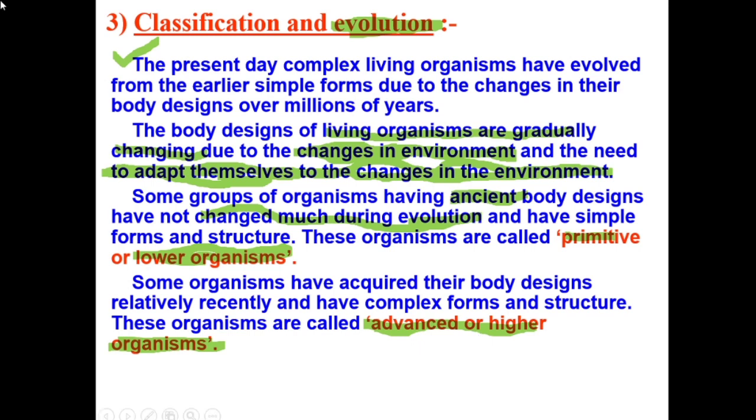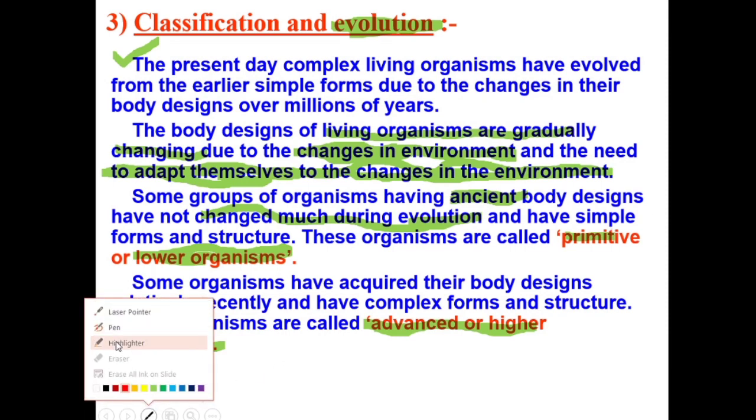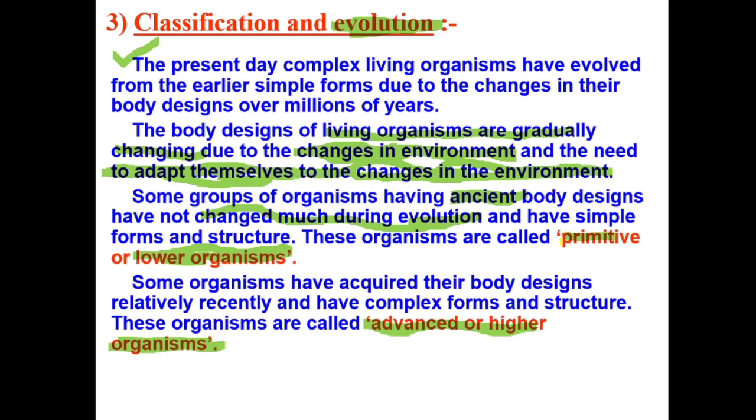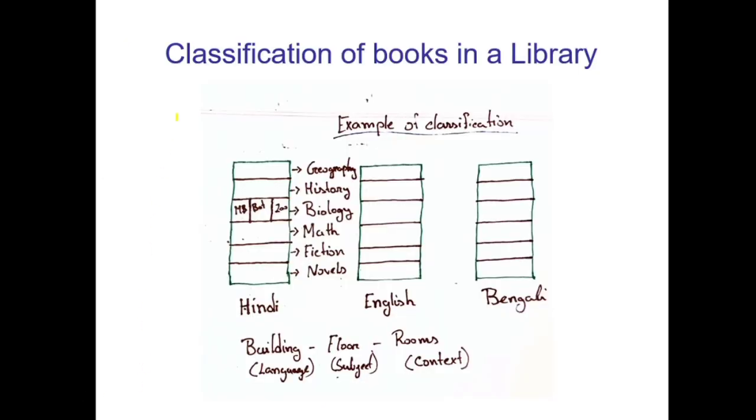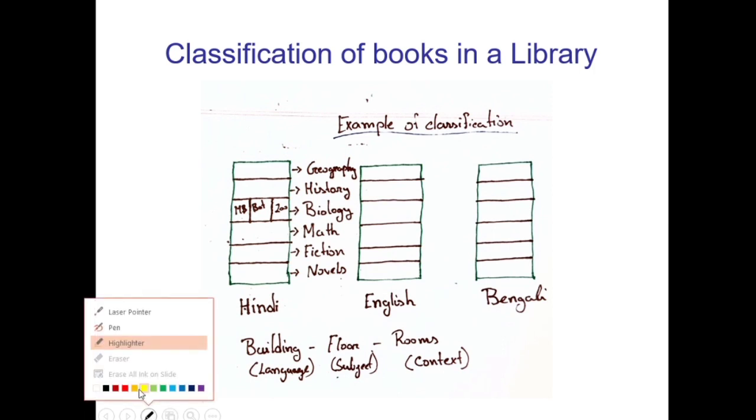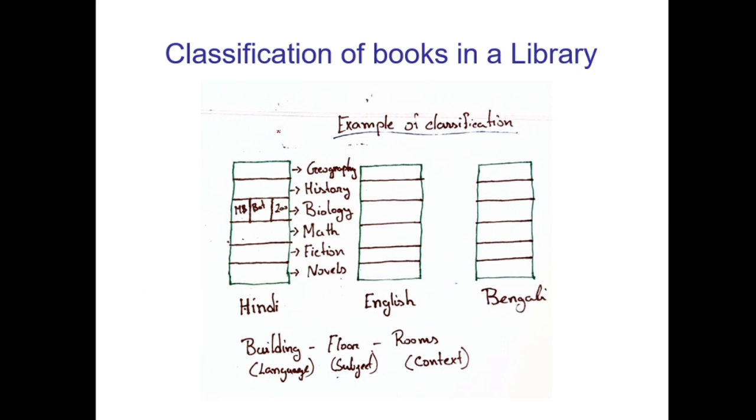Okay, so you have seen how classification and evolution are related, right? When you are classifying organisms, we also have to keep in mind that there are some primitive organisms, which you also call lower organisms, and there are some advanced and higher organisms, which in the cycle of evolution came later. They are called higher organisms. Next, how we are going to classify, we will try to understand from here via an example.